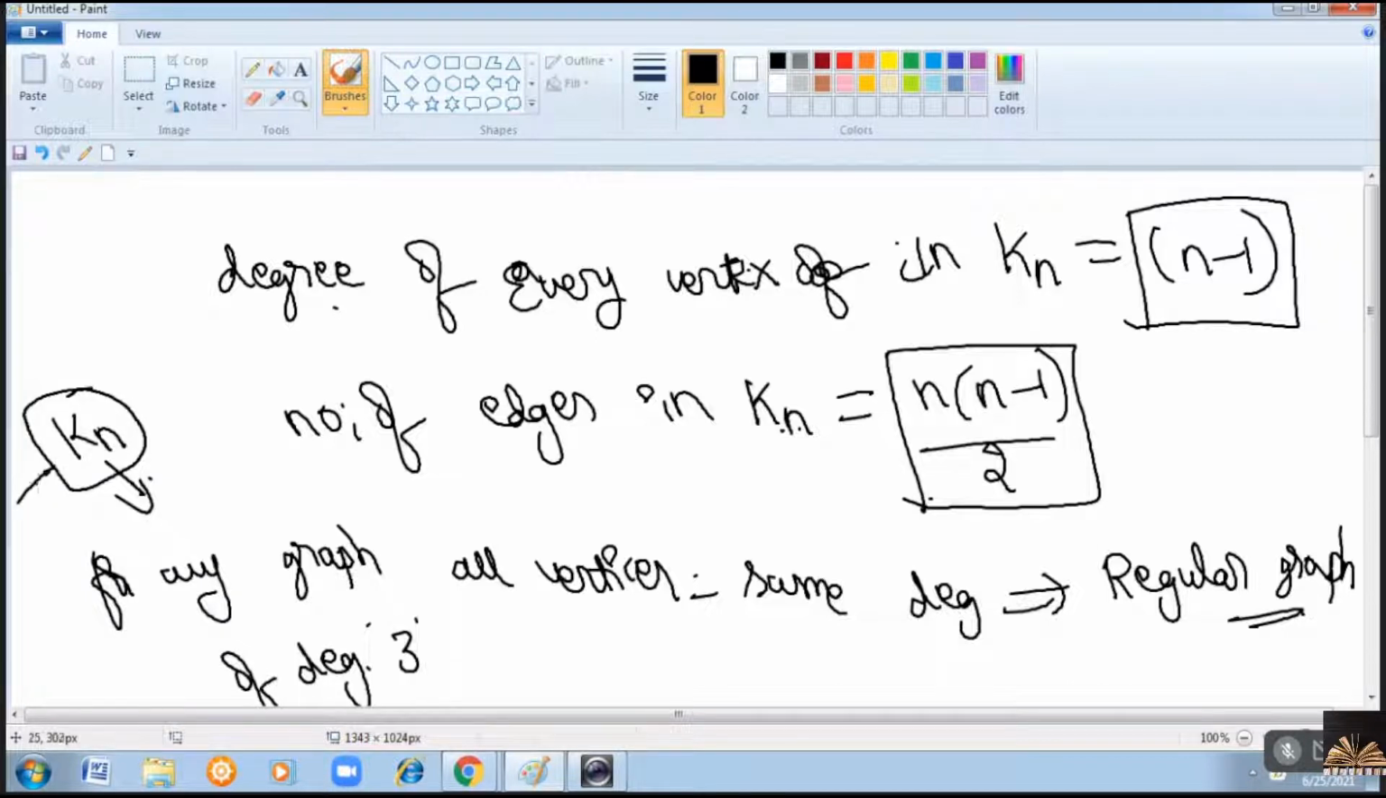So you can say that a complete graph is a regular graph with degree n minus 1. Is it clear now? So that is the difference between a complete graph and a regular graph.